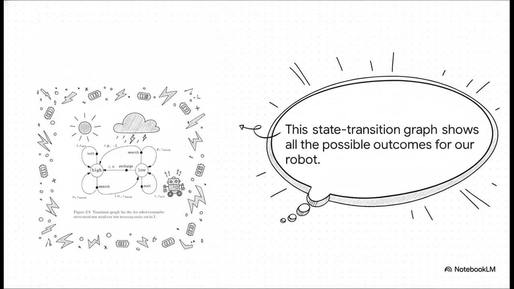So, follow me on this. If the robot is in the high state and it decides to search, two things can happen. There's a chance, let's call it alpha, that it finds a can and its battery stays high. But there's a 1 minus alpha chance that searching drains the battery and it flips over to the low state. This little map lays out every single thing that can possibly happen.